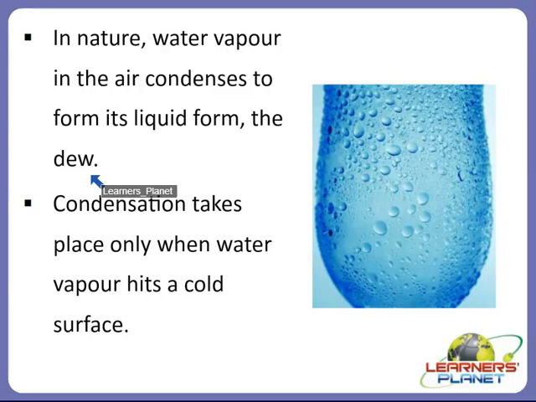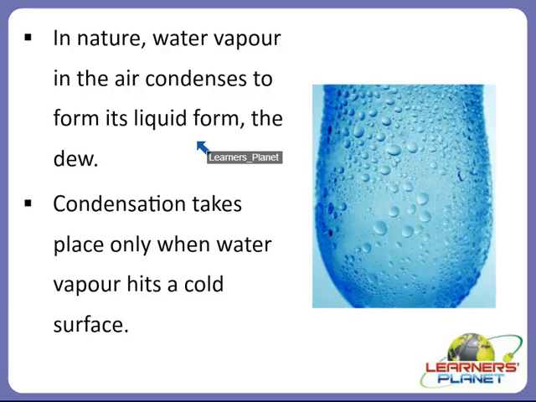That there are some liquid droplets on the leaves. And how is this possible? This is possible because of the process of condensation, because the water vapor present in the atmosphere or in the air condenses to form its liquid form and it falls on the leaves of the plants, and that is why you can see the dew, right?